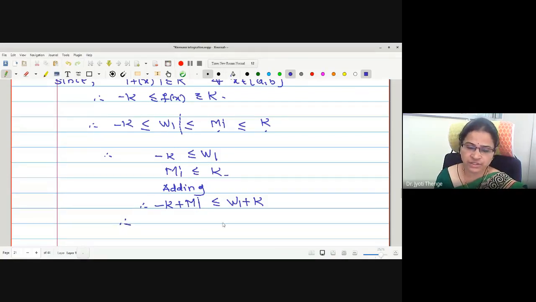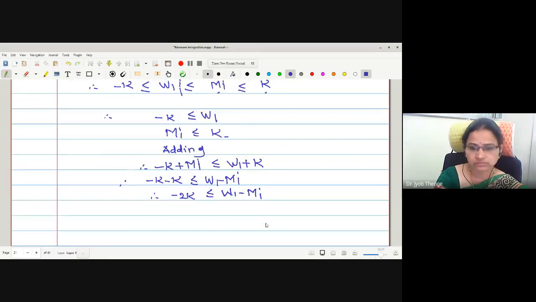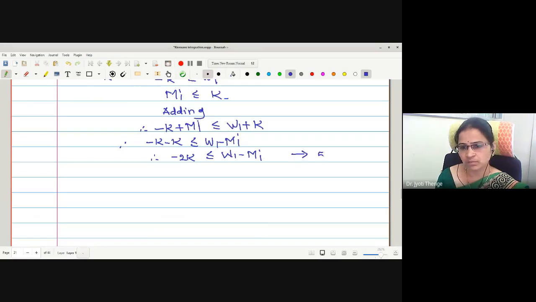Let us shift terms accordingly. mi I have to take on the right, k I will shift to the left, therefore this is minus k. mi I will shift on the right, therefore W1 minus mi. And now what we have obtained? W1 minus mi is greater than or equal to minus 2k. Is that fine? Let me call this statement number 5.